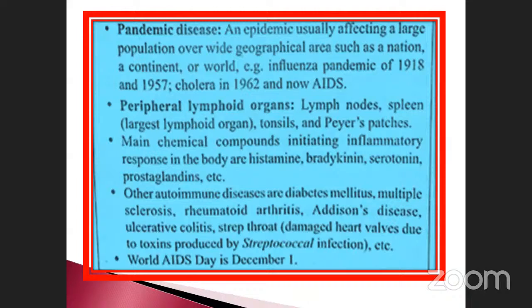We cannot move up the stairs. We cannot step onto the stairs. Addison's disease and ulcerative colitis. Strep throat damages heart valves due to the toxin produced by streptococcal infections. Okay, these are the other immune diseases.